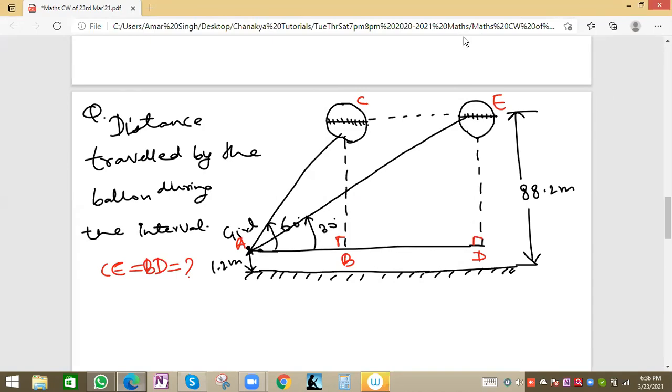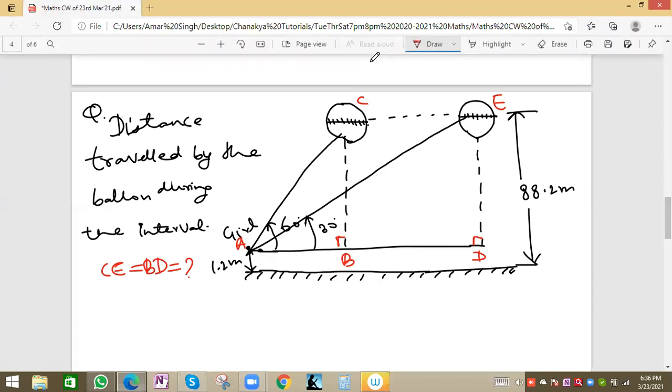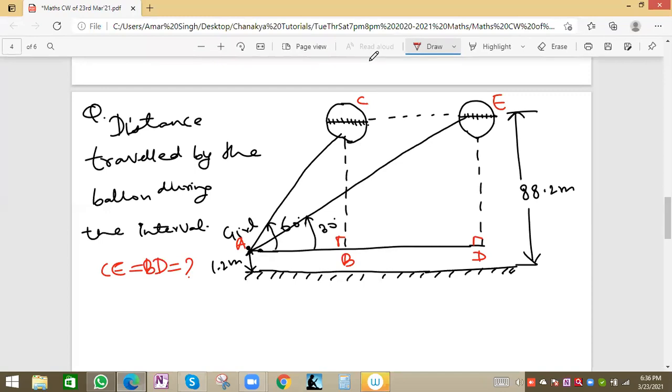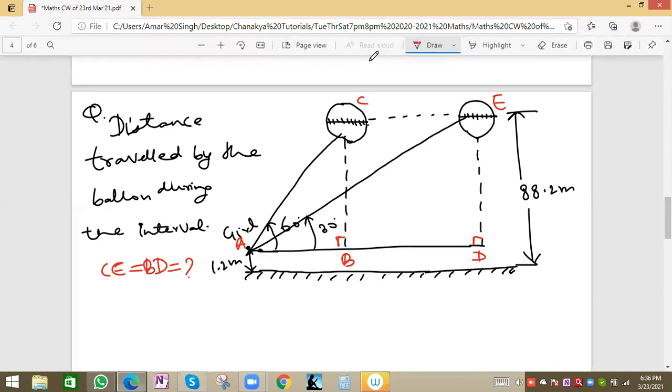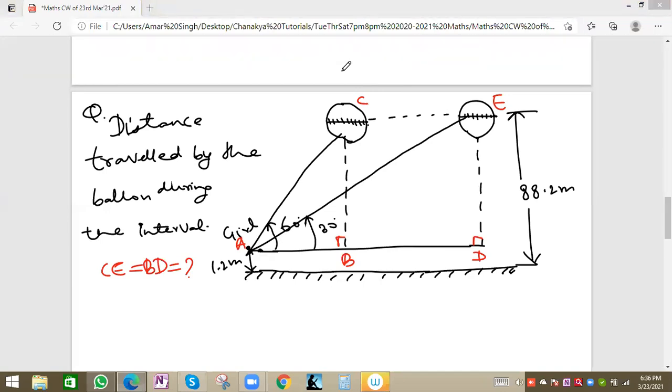Two angles are given, so we'll take two triangles. One triangle will be triangle ABC. We will get some relation between BC and AB. Then we take another triangle, ADE, and in that angle we get some relation between DE and AD. Based on these relations, we can find the value of BD, which will be equal to CE. Navneet, Prabhanjan, Sejal, Tanvi, Harshita, please try. Ajit also.